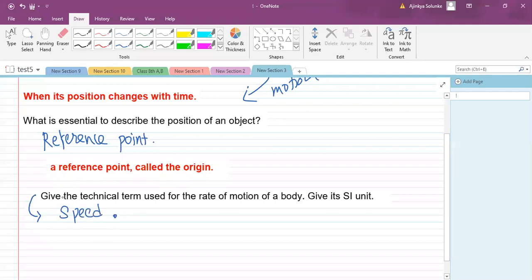Correct. And what about the second part? This is the first part, right? What is the SI unit? Meter per second. Correct. Do remember you cannot write velocity there, because there is no mention of direction. So you have to use only speed. You cannot use velocity here. Okay. Chalo. Let us move to the next question.